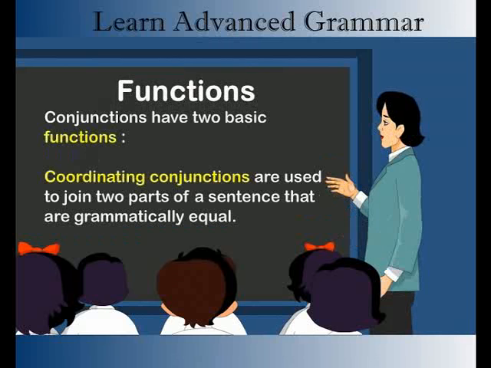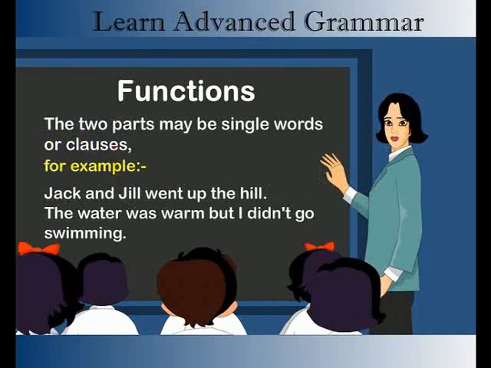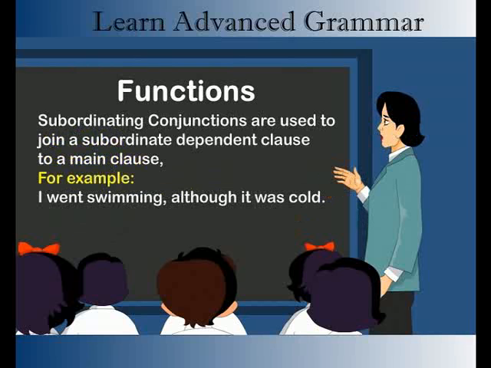Functions. Conjunctions have two basic functions. Coordinating conjunctions are used to join two parts of a sentence that are grammatically equal. The two parts may be single words or clauses. For example, Jack and Jill went up the hill. The water was warm, but I didn't go swimming. Subordinating conjunctions are used to join a subordinate dependent clause to a main clause. For example, I went swimming, although it was cold.